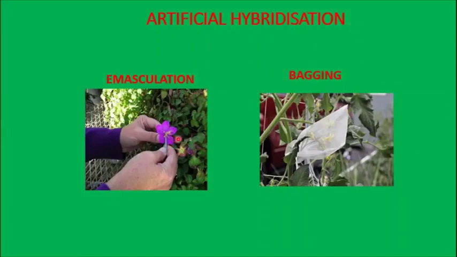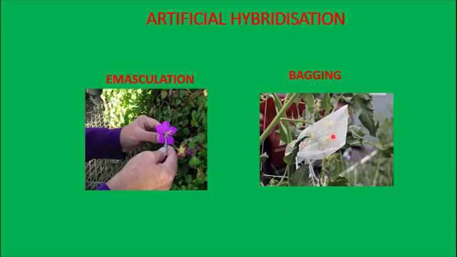Once the male reproductive part is removed, what happens? It is bagged with polythene or butter paper to prevent the stigma from being contaminated by any other pollen grain. Then the receptive, compatible pollen which is needed is collected from the pollen bank, which is preserved for this pollination, and it is dusted onto the stigma.